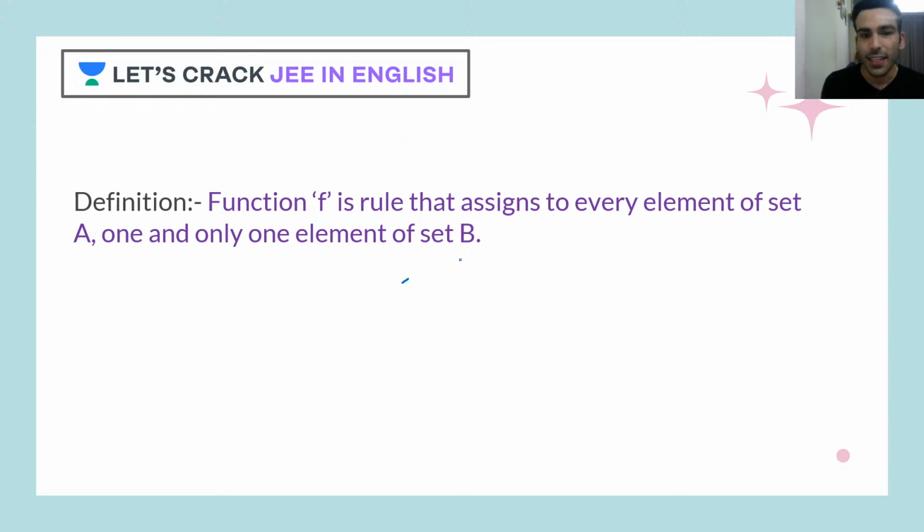So how do we write that? We write, let's say, f is such that it is defined from A to B. Here A is called your domain, and here B is called codomain.